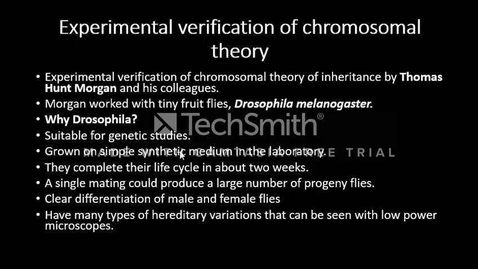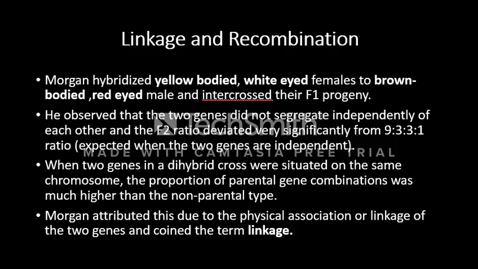It has a complete life cycle in about 2 weeks, which is very short. It grows on simple synthetic medium in the laboratory, and has clear differentiation of male and female, and so on. Now what is linkage and recombination? Morgan crossed yellow-bodied, white-eyed females to brown-bodied, red-eyed males and intercrossed their F1 progeny. They gave a 9:3:1 ratio. We observe that the two genes do not segregate independently of each other.